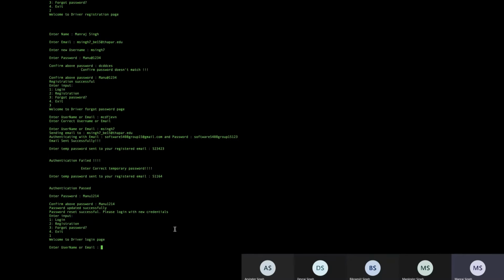For the login page, by default the driver is not authenticated because it needs the approval from the admin also. So if I try to log in with correct credentials, at the end it will show that the driver is not authenticated. So let's log in with the same credentials.